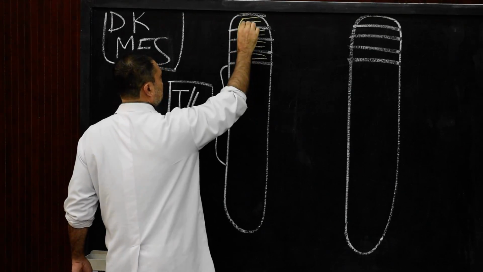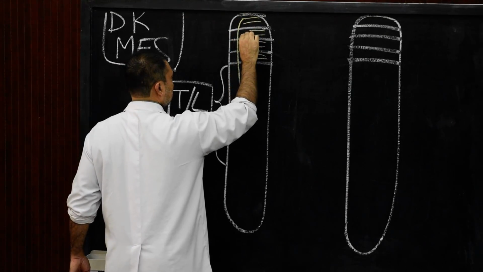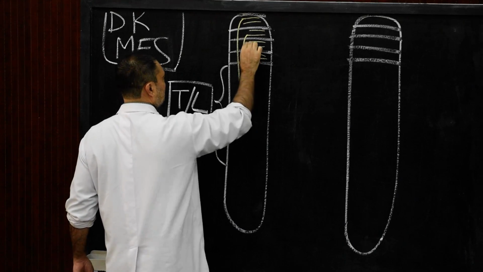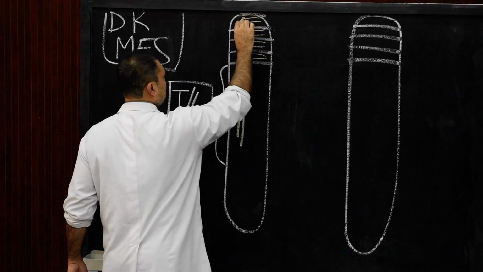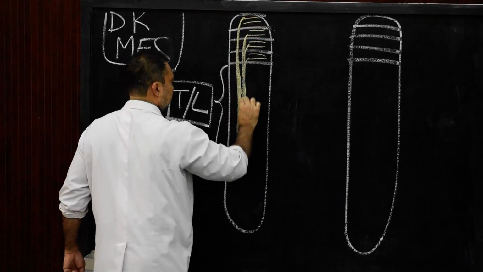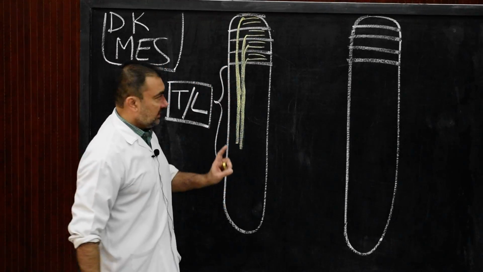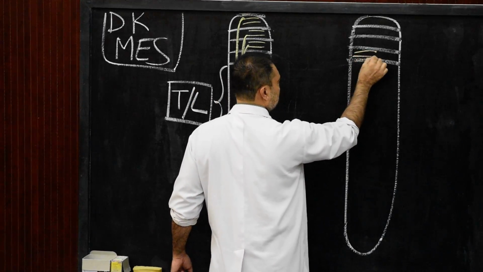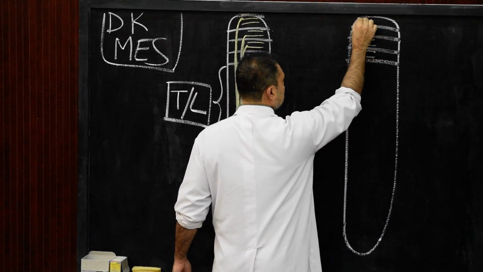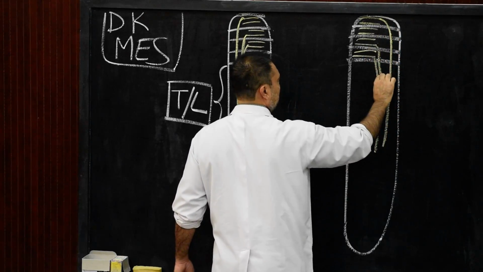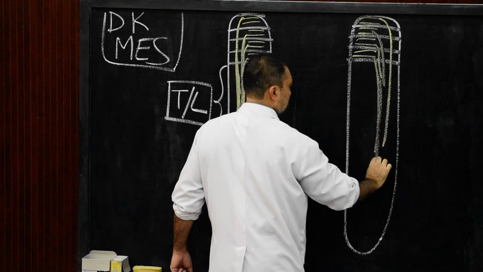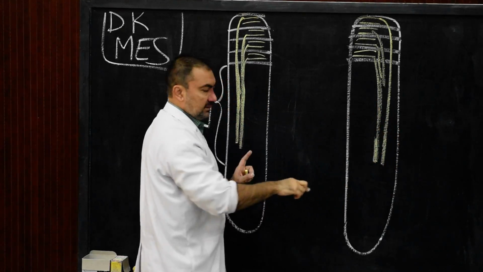And here, this was the pronephric duct, which was coming from above. The entire pronephric duct is coming from above. Same way over here, as we have discussed previously, the pronephric tubules and the duct coming from above. So this is the pronephric duct.